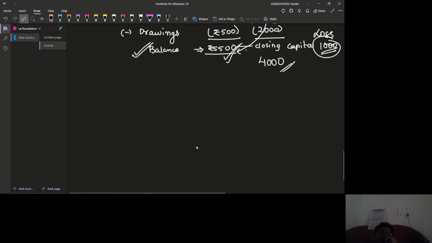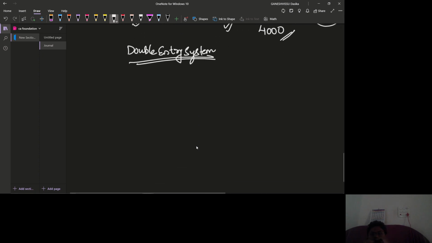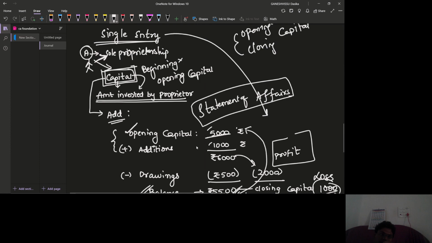And of course, while we are going to prepare the double entry system, how do we calculate our profit? This is the main intention. And of course, this is one separate topic.